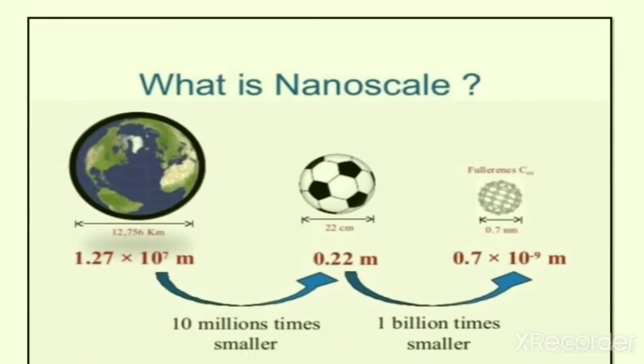Now, what is this nanoscale, or how much is the nanoscale? Nanoscale is actually hard to imagine. When we compare an earth and a football, a football is about 10 million times smaller than an earth. When we compare a football and a fullerene, we know it's an allotrope of carbon, a fullerene is 1 billion times smaller than a football. So nanoscale is actually 1 billionth of a meter.